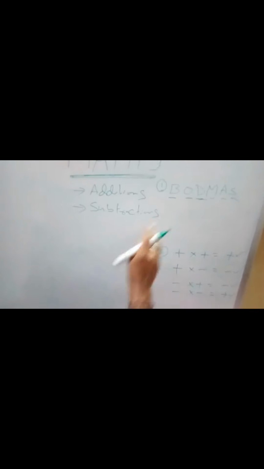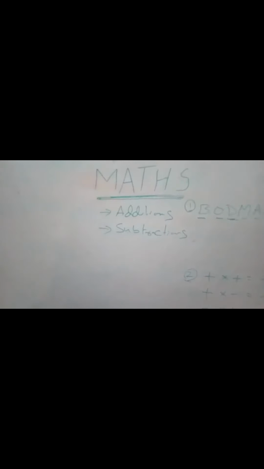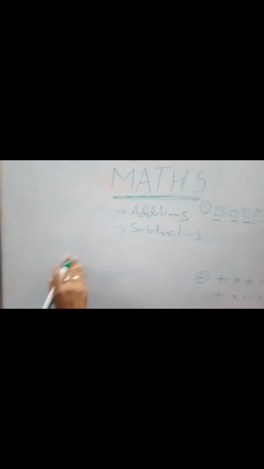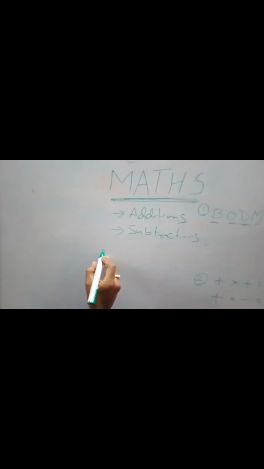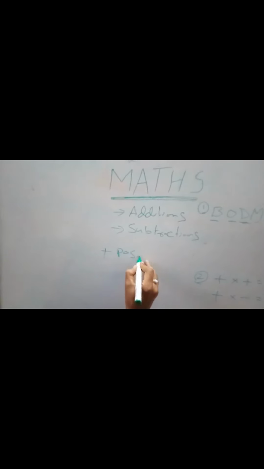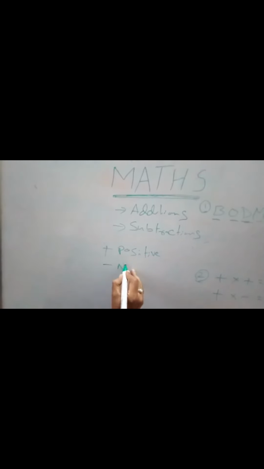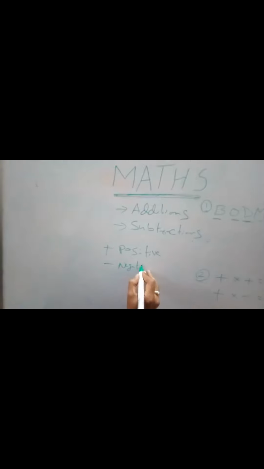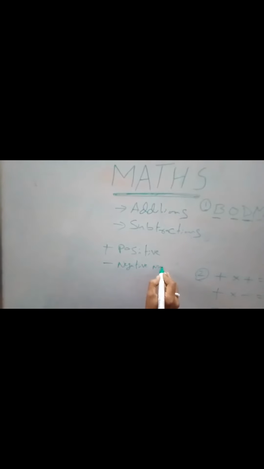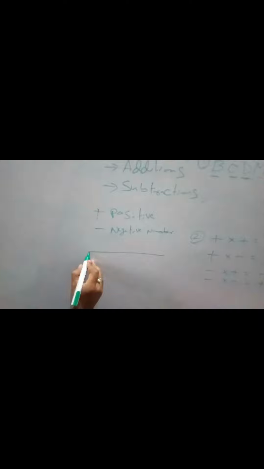So today we are going to concentrate on additions and subtractions. Okay. So basically there are two types of numbers, right? One is a positive number, and the other one is a negative number. Okay. So if you see the numbers, positive and negative numbers will be like this.